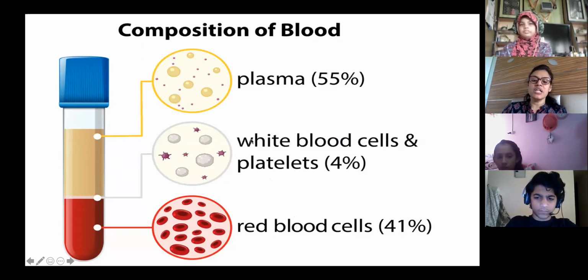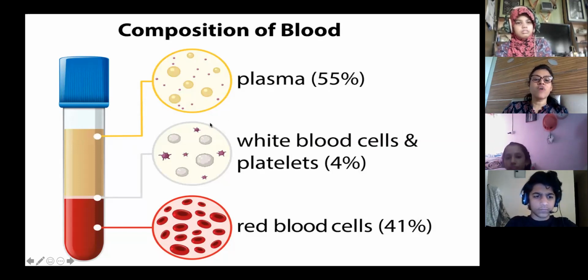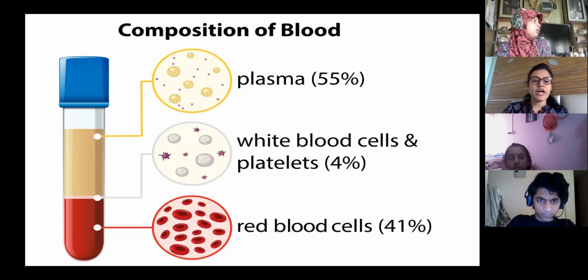White blood cells are responsible for fighting, for immunity. Suppose some virus or bacterial attack is there in your body, so white blood cell production increases to fight the bacteria, because they produce antibodies. You know what antibodies are? Antibodies are proteins which are produced in our body to fight foreign particles or foreign attack, which is bacteria or virus.